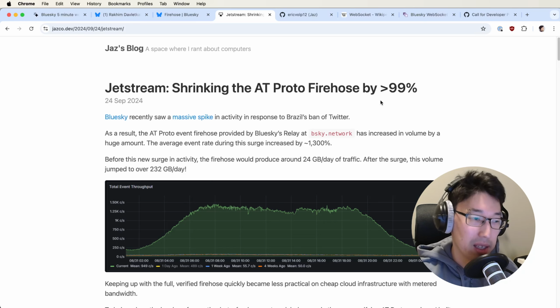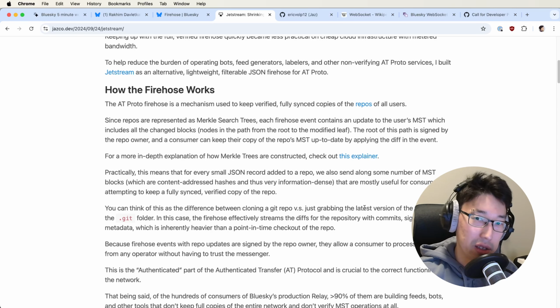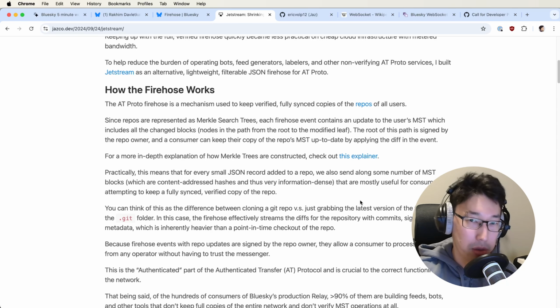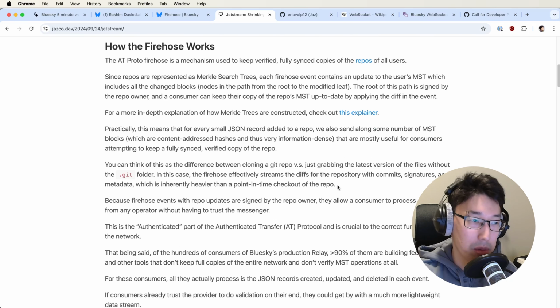It cuts some of the data that is not useful to my use case, for example, or many use cases that people would like to use it for.